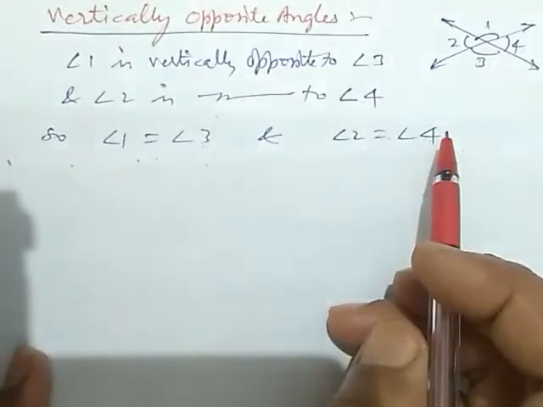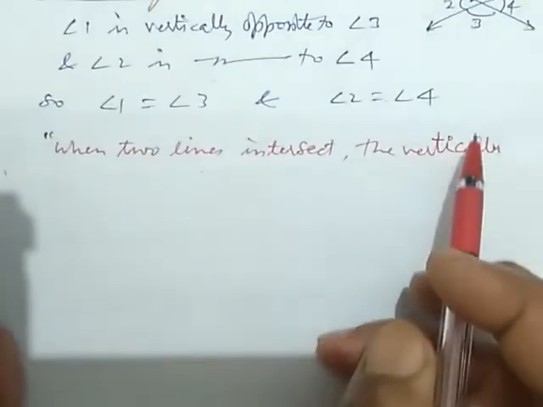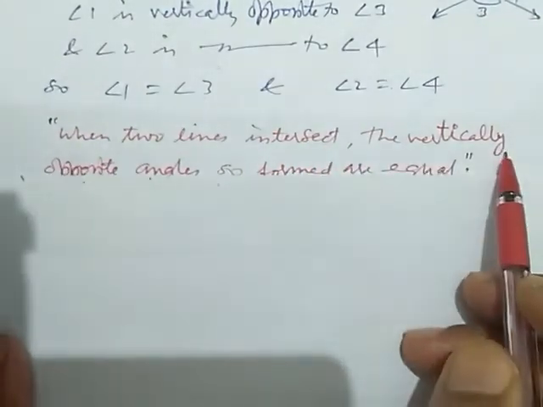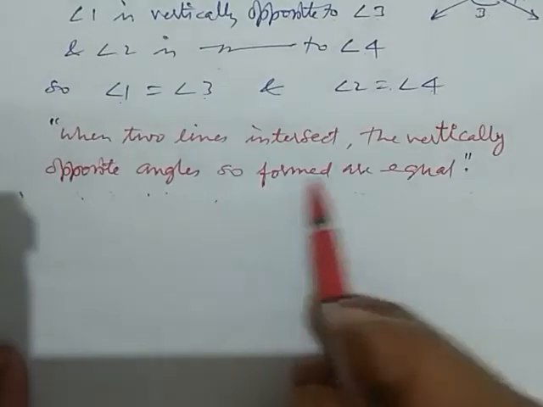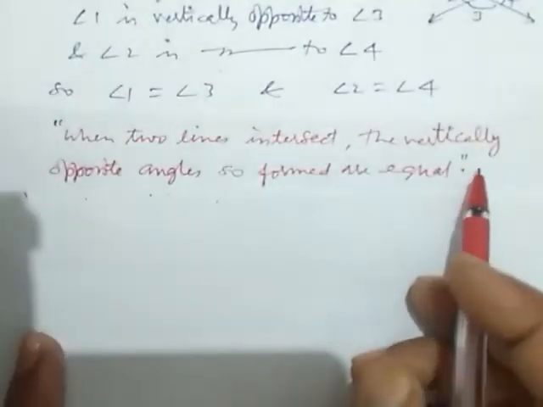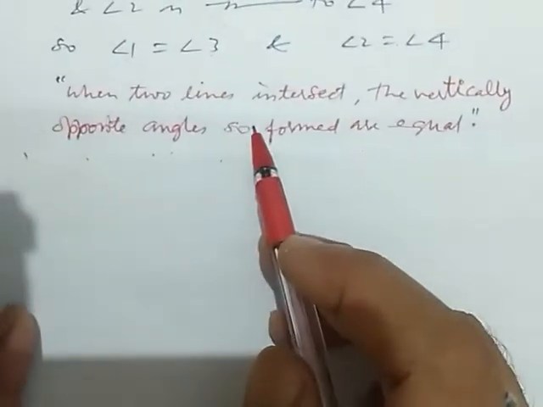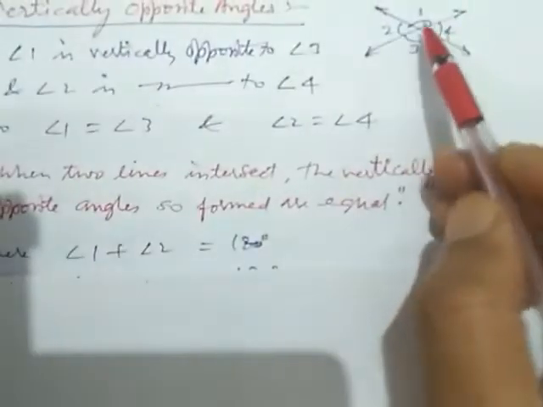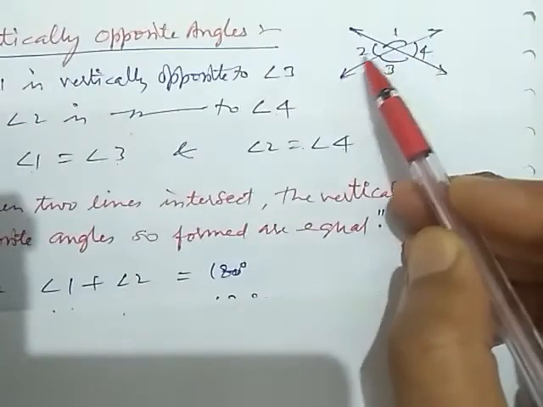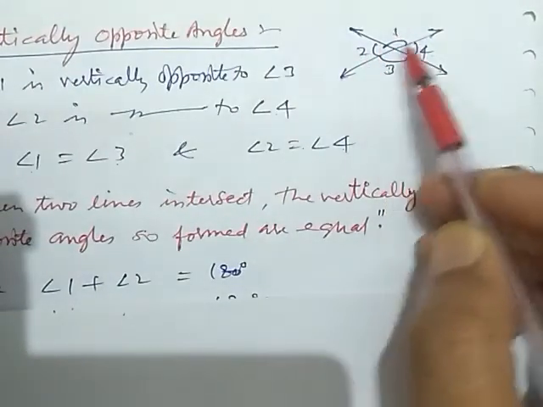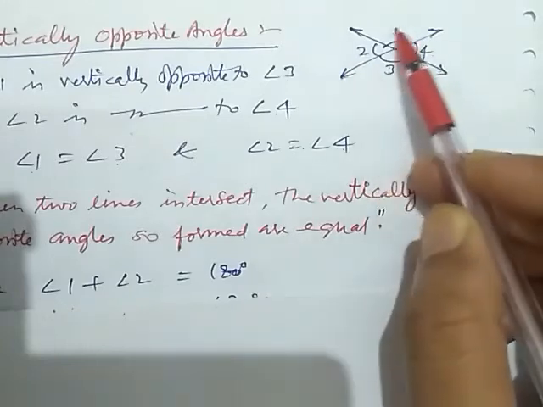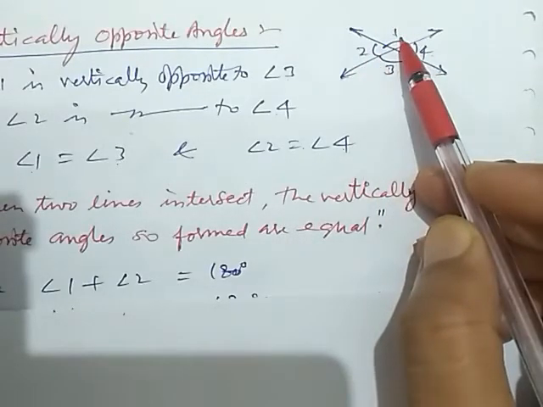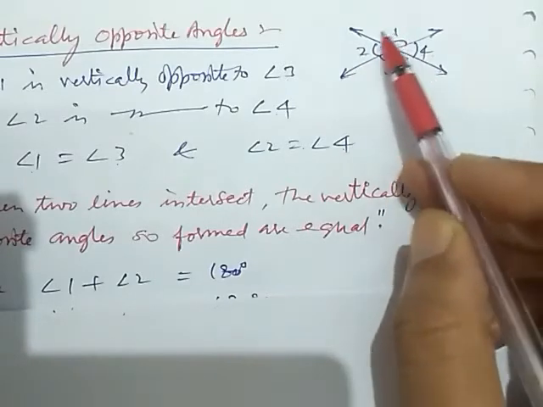Why so? Now we check. When two lines intersect, the vertically opposite angles so formed are equal. This is our conclusion. But why can we say this? Now we take angle 1 and angle 2. Look, they form a straight angle. They are supplementary angles, and they form a linear pair of angles.